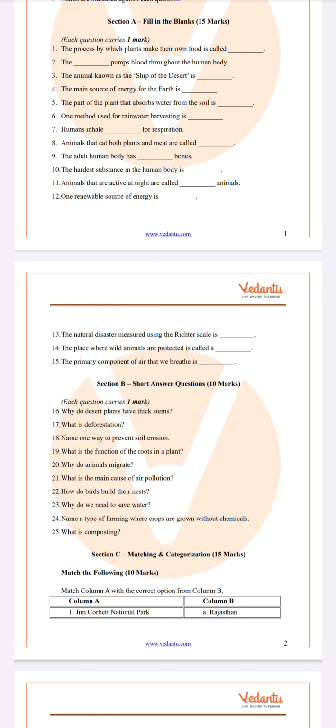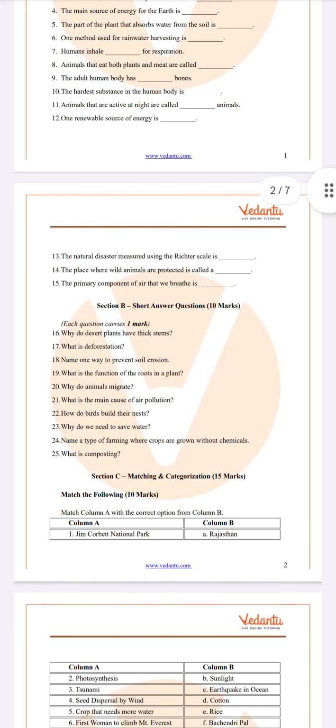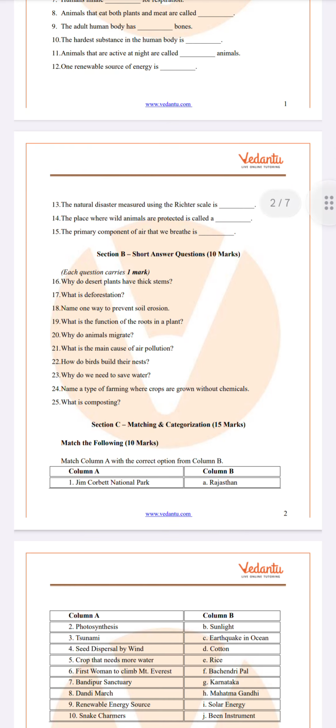Next, what is deforestation? Deforestation is the large scale cutting of trees leading to environmental damage. Next, name one way to prevent soil erosion. Planting trees helps prevent soil erosion.